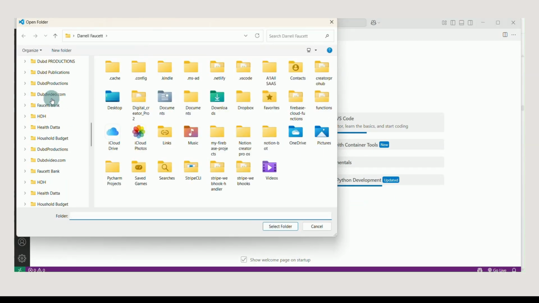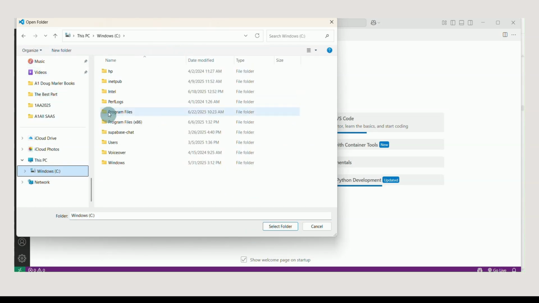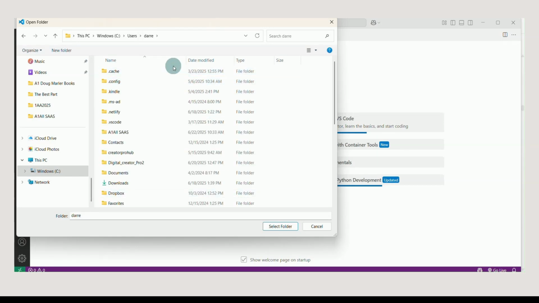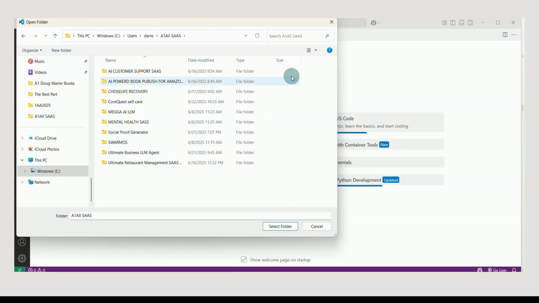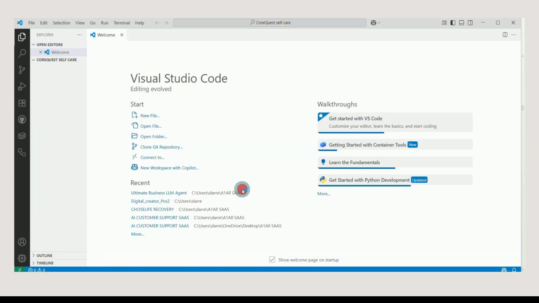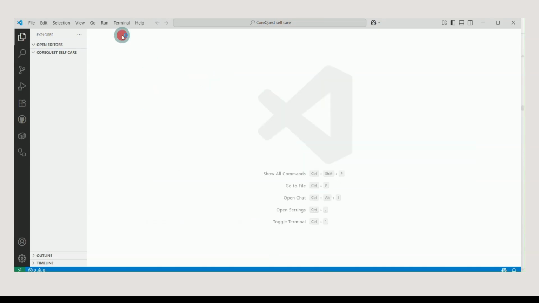Then we go to your user folder on your local drive, then the All SaaS folder, and then Core Quest Self Care. We're going to select that. Yes, I trust it, and I always get rid of this too. It has now opened that folder in your system.